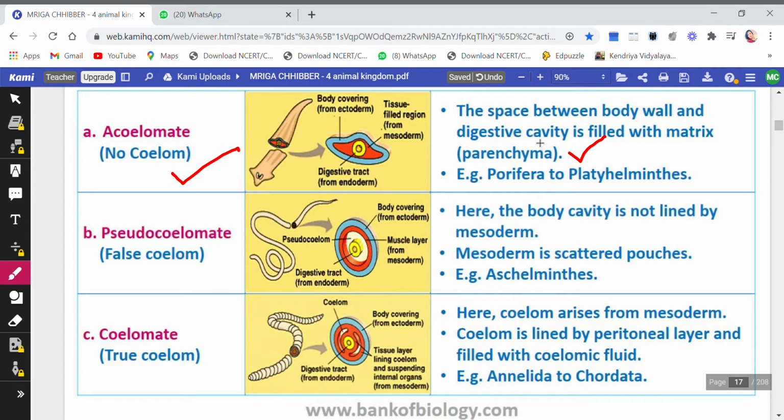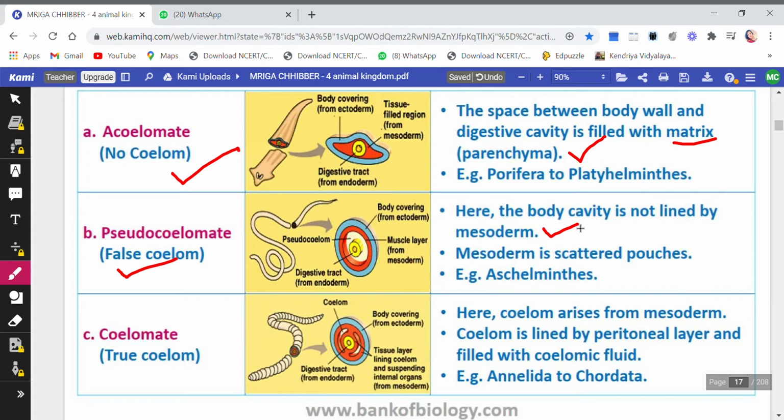So there is no body cavity because the space is totally filled up with the matrix or parenchyma. Examples are Porifera and Platyhelminthes. Then we come to pseudocoelomates, or false body cavity. Now, what do we mean by false body cavity? Here, the body cavity is not lined by mesoderm.